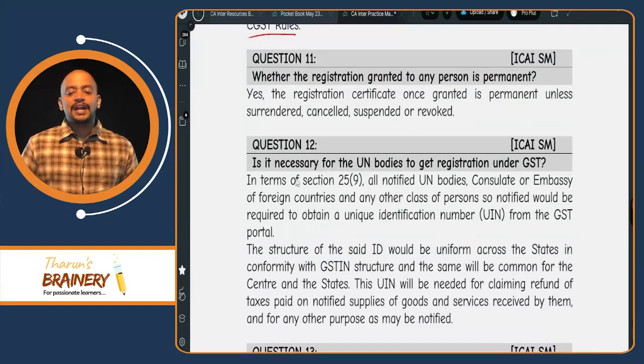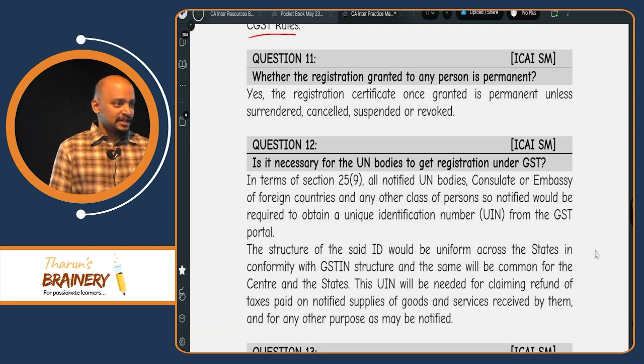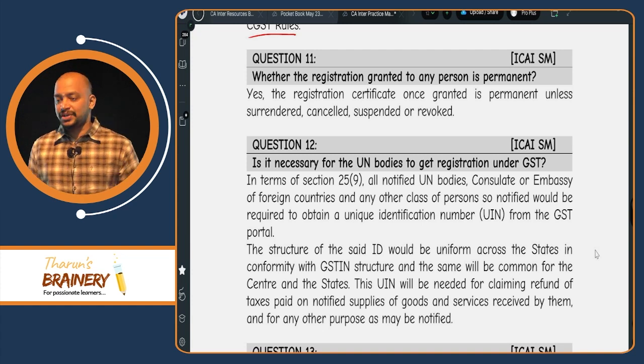Whether the registration granted to any person is permanent? Yes, until cancelled or surrendered, the registration will be valid. Already we saw, valid till cancellation.